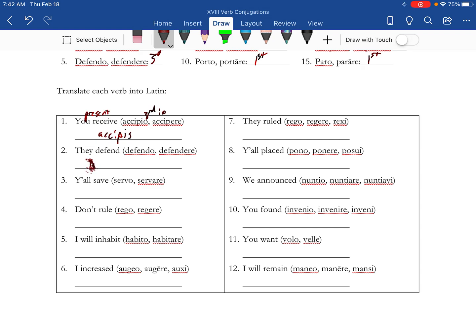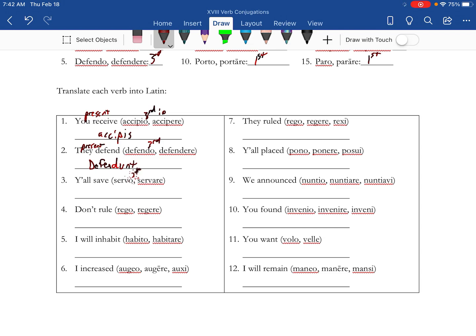First off, it's third conjugation, present. So, first principal part minus the O, we got defend, and then you look at the options. The they is going to be UNT.